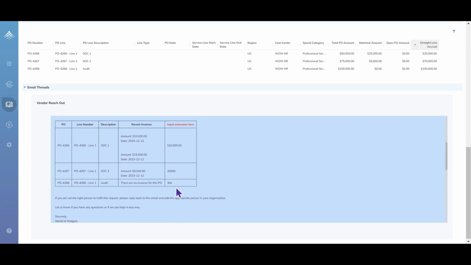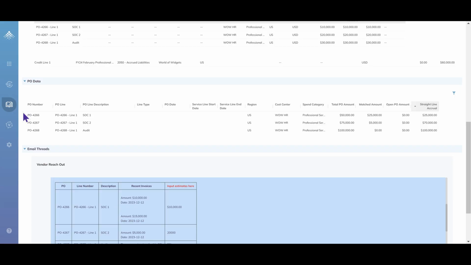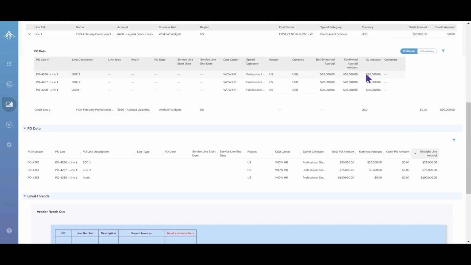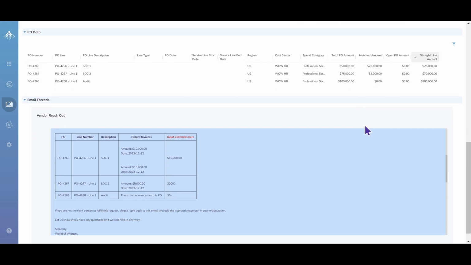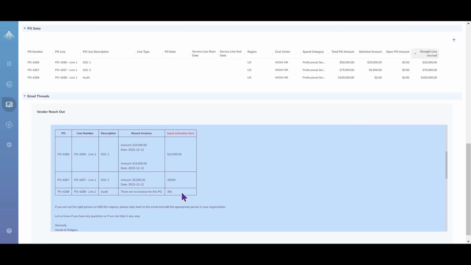The estimates from the vendor have automatically been written into the draft journal entry. Here, we can see that the three values, written in different ways, have been included in the journal lines.